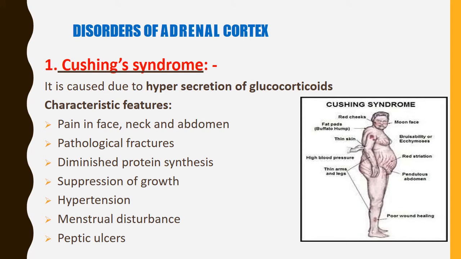Now we'll see the disorders of the adrenal cortex. First one is Cushing syndrome. It is caused by hypersecretion of the glucocorticoids. You can see in the figure the signs and symptoms, or clinical features, of Cushing syndrome: fat deposition in face, neck and abdomen, pathological fractures, diminished protein synthesis, suppression of growth, hypertension, menstrual disturbance in females, and peptic ulcers.